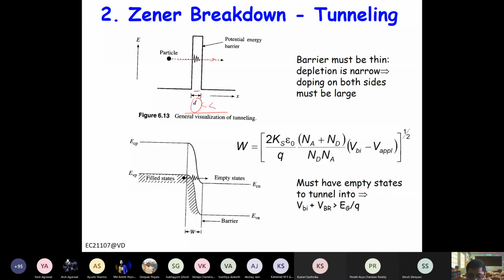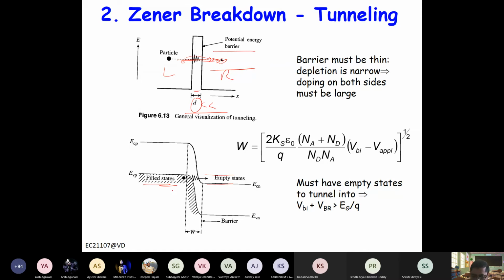And another one, when an electron tunnels from left to right, there should be a state here. Let's say this region falls under the band gap. Then even if this barrier is narrow, this particle cannot tunnel through it, because the particle that is tunneling should have the same energy on both sides. Otherwise you have to increase the energy, then it can tunnel, right? So there should be a state here. That means the potential should be lowered in such a way that this valence band and the conduction band here align.